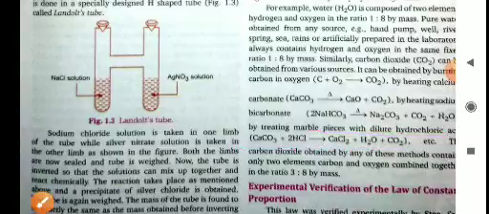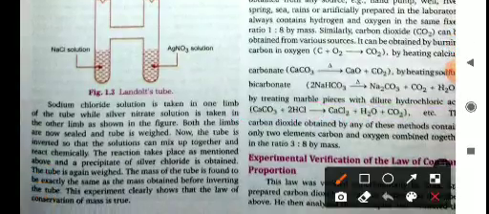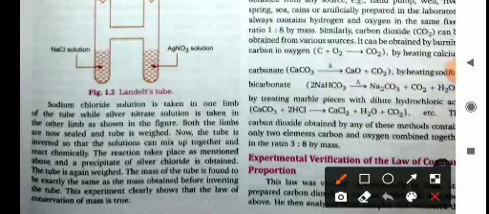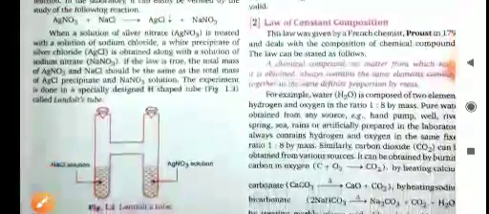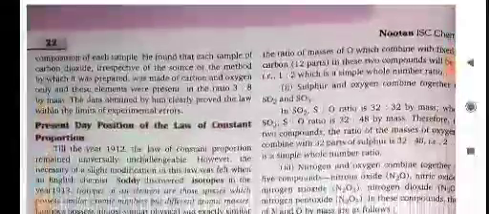Thus, carbon dioxide obtained by any of these methods contains only two elements, carbon and oxygen, combined together in the ratio of 3:8 by mass. So it doesn't matter from which method you extract a compound, its nature and its composition will always be the same. Okay, so this was the law of constant composition.